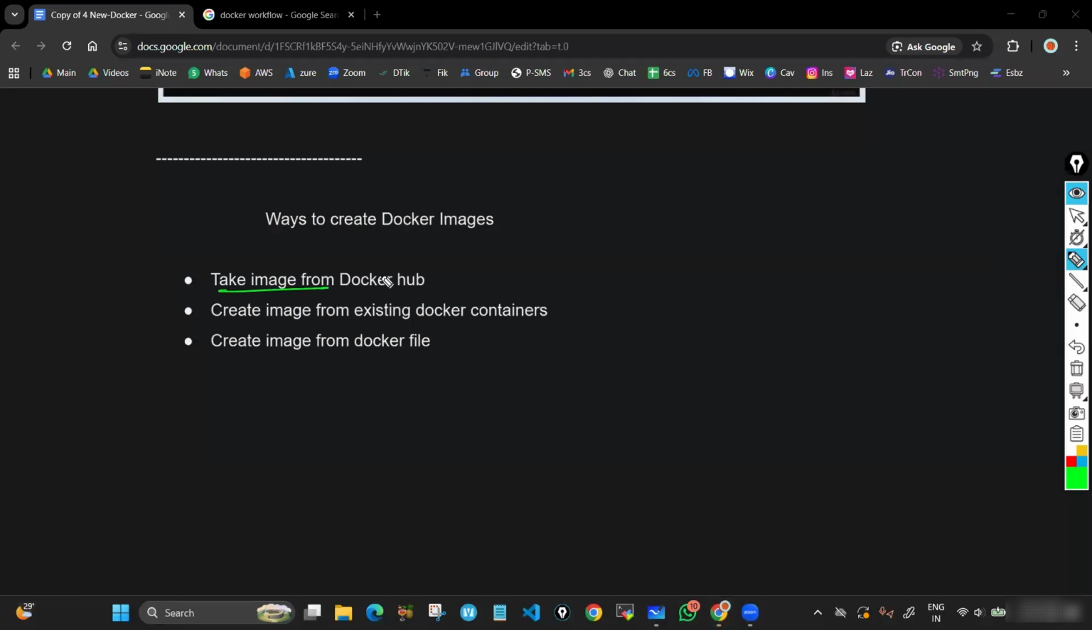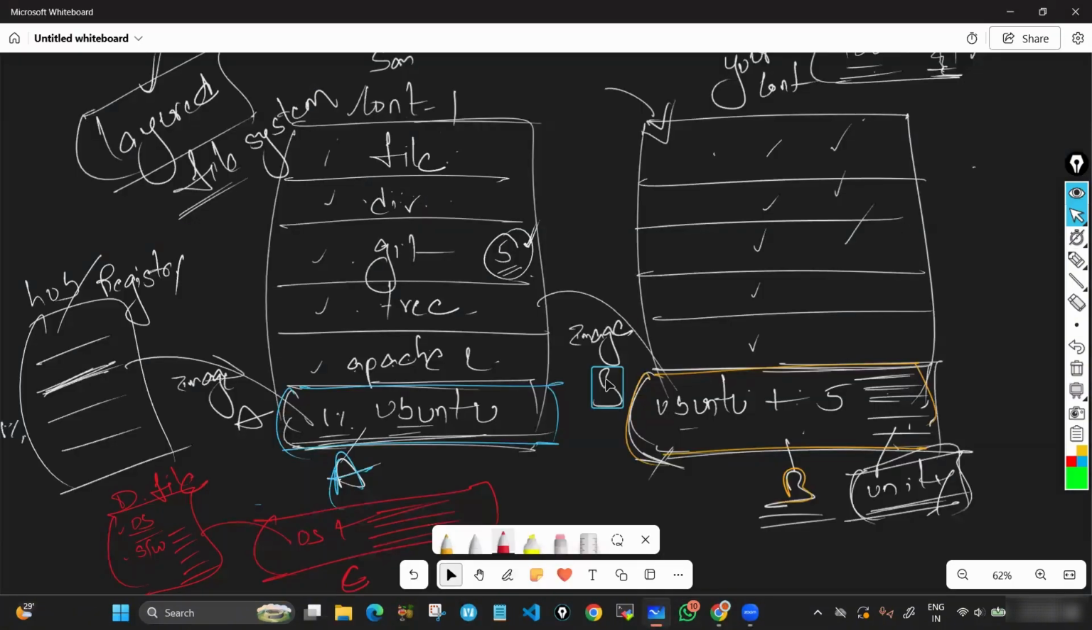You get an image from Docker Hub, create an image from our own container, or create an image from a Dockerfile. There are only 3 ways through which you can get Docker images. Understood? So this is the theory part of Docker. I hope you understood. Unlike Git, which is a bit confusing, here, trust me, it is pretty easy, with pretty easy commands.